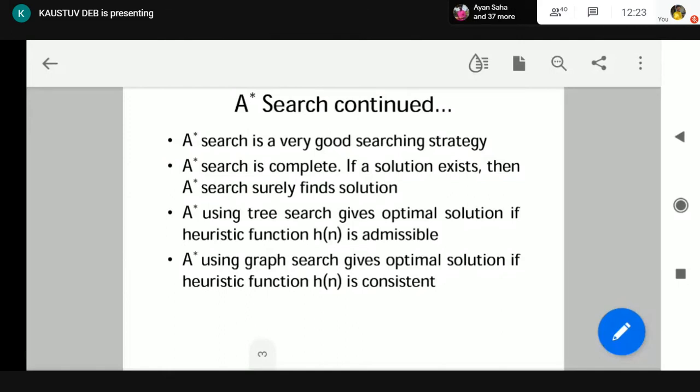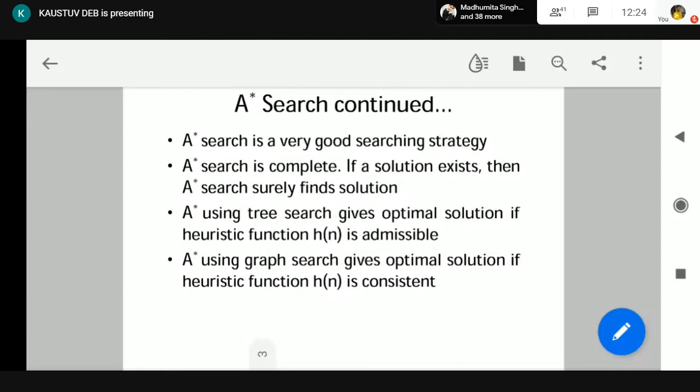Now, there lies the concept of optimality. How we can ensure whether A star search is optimal or not. That is very, very important. Regarding the optimality constraint, we have to use the heuristic function with different properties. Now, I told you about tree search and graph search algorithms. In tree search, a node which has been produced earlier can be reproduced. But in graph search, once a node has been produced, we cannot reproduce it. We cannot have a repetition of nodes in the search tree in a graph search. But in case of tree search, it is possible.